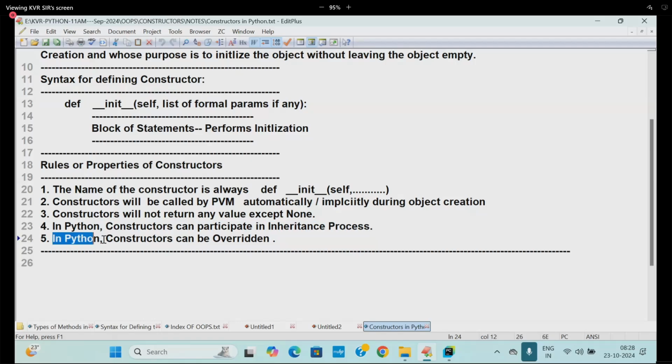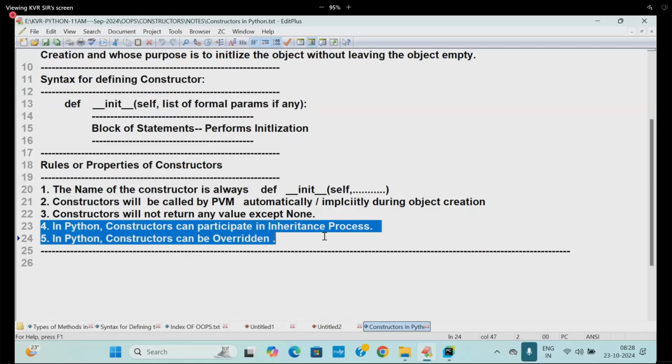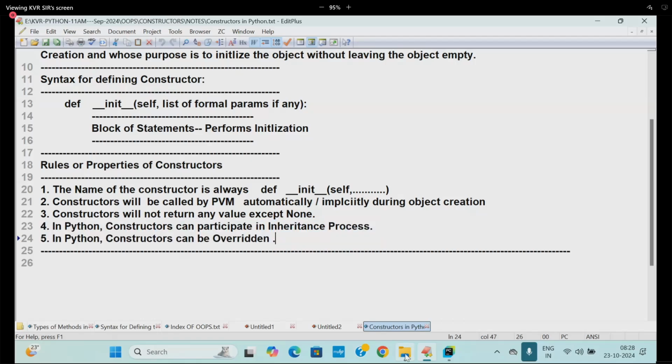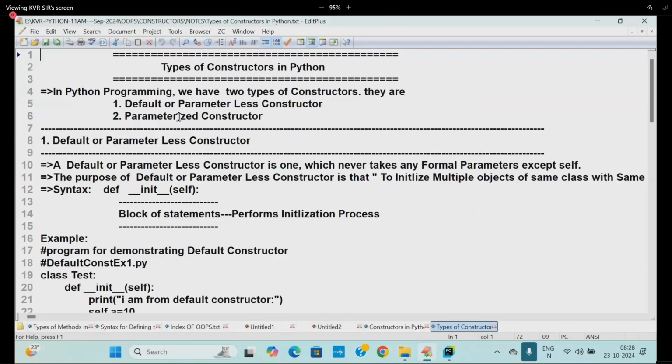In Python, constructors can be overridden. Constructors can be overridden. Are you able to follow, students? Right. These points 2, 4, and 5 I will explain in the inheritance concept. Right now, don't worry. Next, I'm going to explain types of constructors. Separate notes are made here.